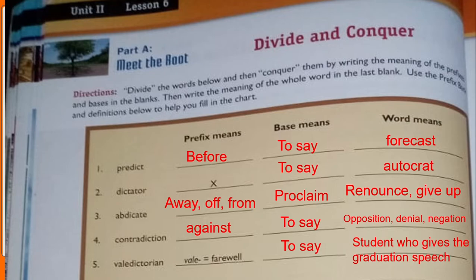The valedictorian is the student who has the best grades in the promotion, okay? The best student. Basically, we call that the principal's list student, okay? That's why the student is saying the goodbye words, the student who gives the graduation speech.